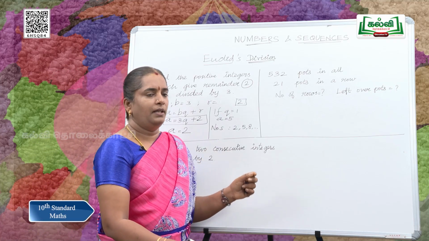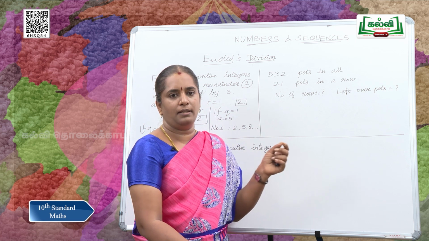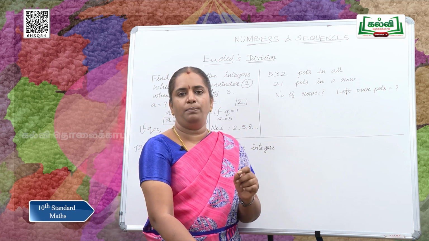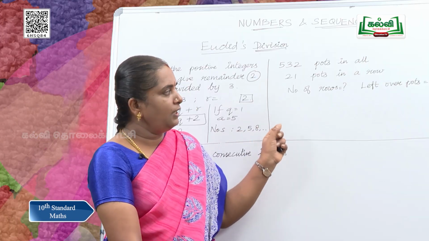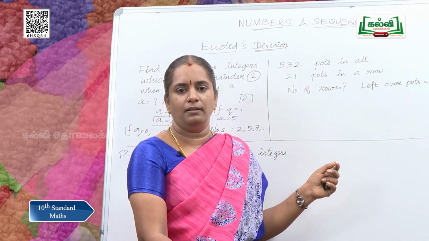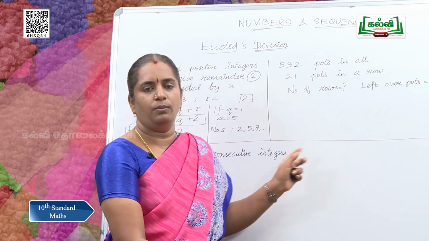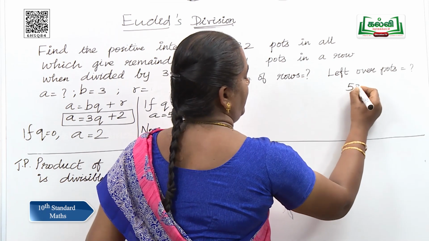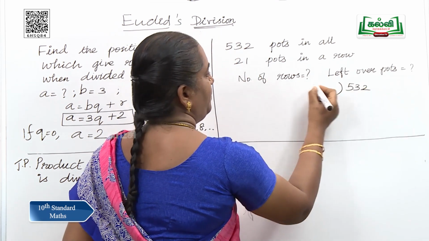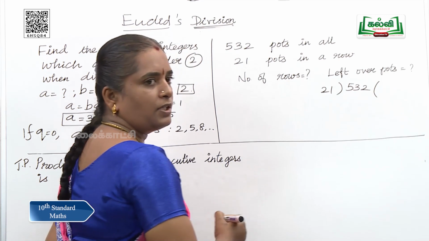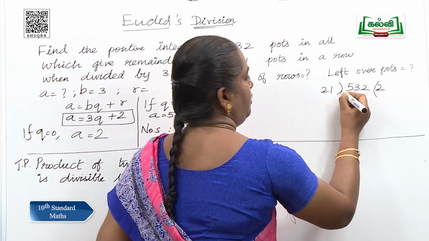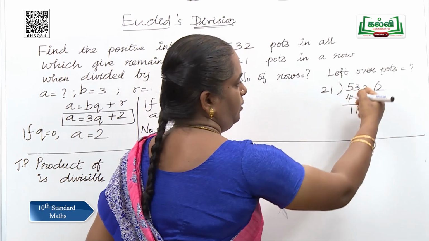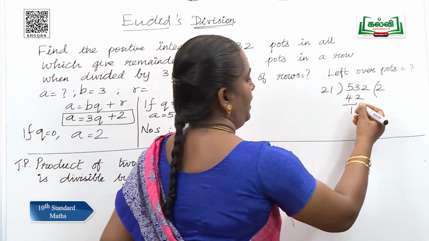See the next sum. There are 532 parts in all. We are going to place 21 parts per row. See, you are going to find how many rows are there and how many parts are left over. So, we are going to use the long division method. So, 532 should be divided by 21. So, divide, yes, 2 into 21 is 42 and 11 is the remainder, 2 has been carried over.